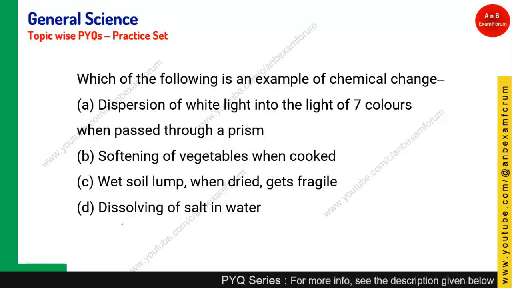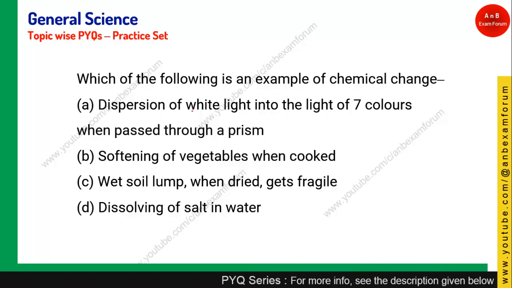Let's see the next question. Which one of the following is an example of chemical change? Dispersion of white light into 7 colors, softening of vegetable when cooked, wet soil lumps when dried get fragile, dissolving of salt in water. You should not be confused with option D. Option D is basically a physical change.